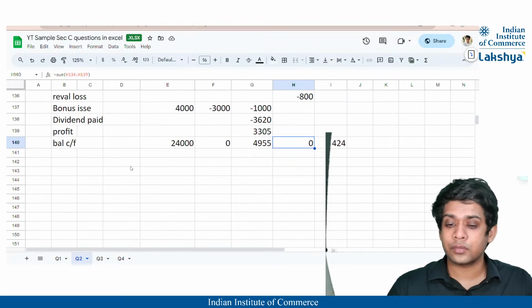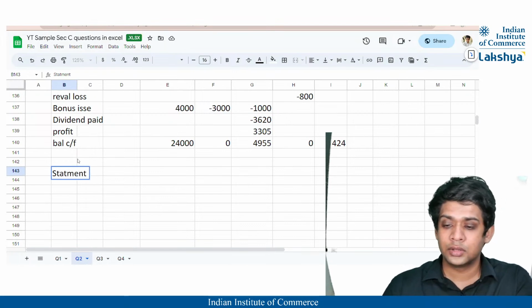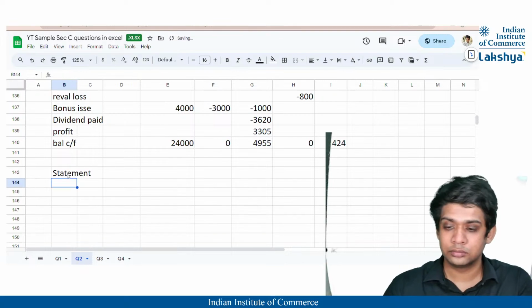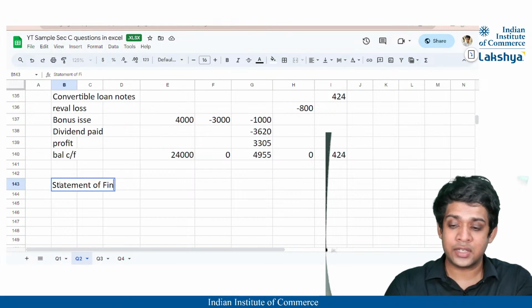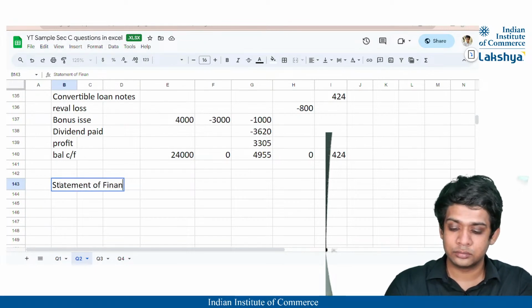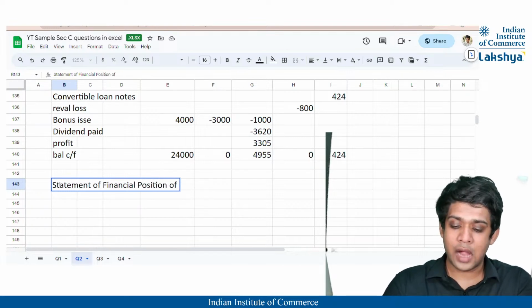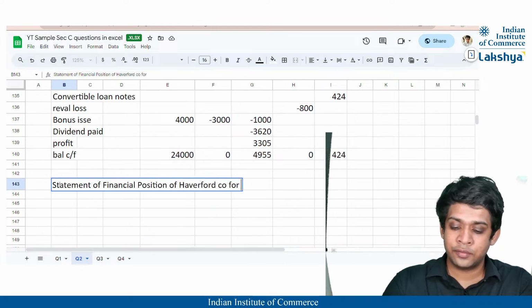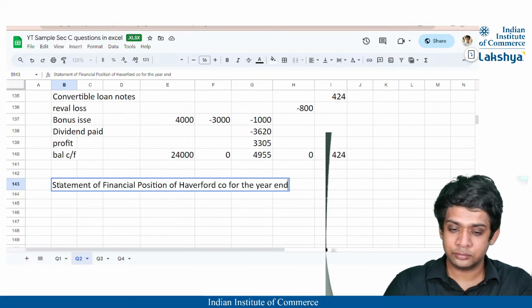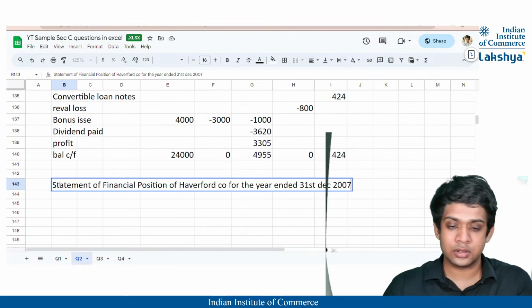Now we'll prepare the last thing, that is the statement of financial position of Haverford Company for the year ended 31st December 2007.